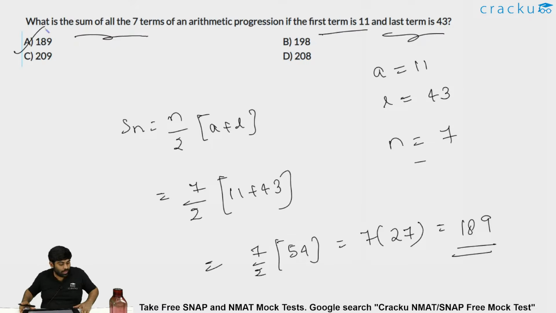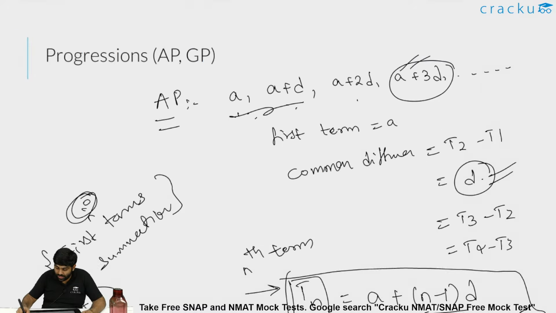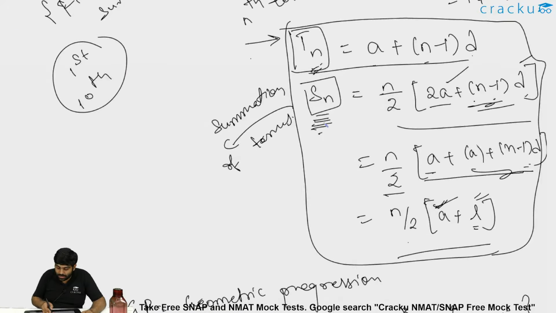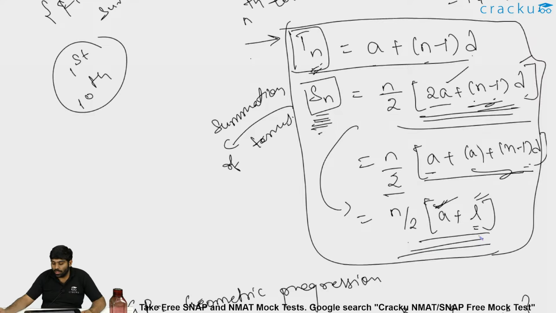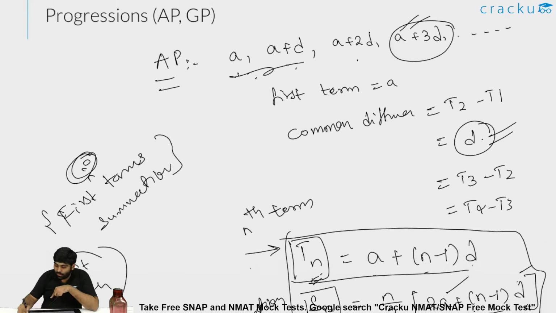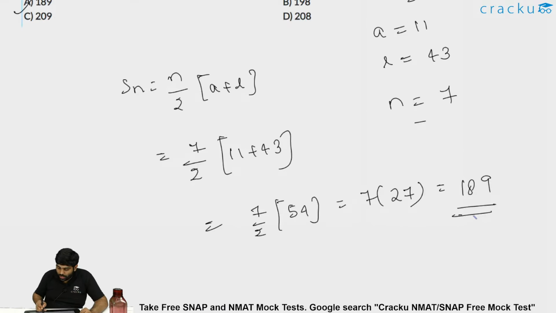Okay. Basically, summation of n terms, as I discussed on the concept in the previous slide, on AP, is Sn = n/2 into (2a + (n - 1)d), which can also be written as n/2 into (a + last term). When you know the value of n and a but do not know d, they might sometimes give the last term. You could do it two ways. One is you apply n/2 into (a + l), and you can arrive at your answer.